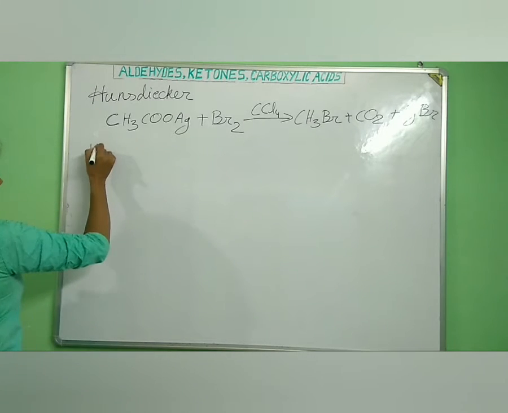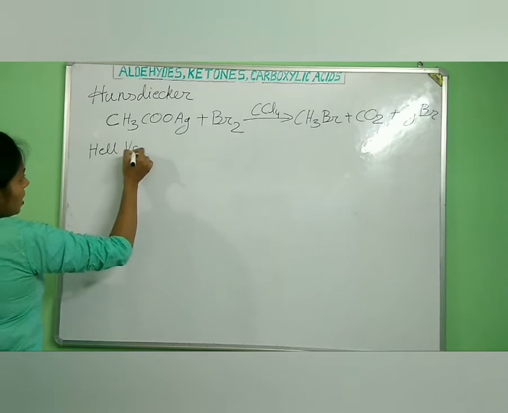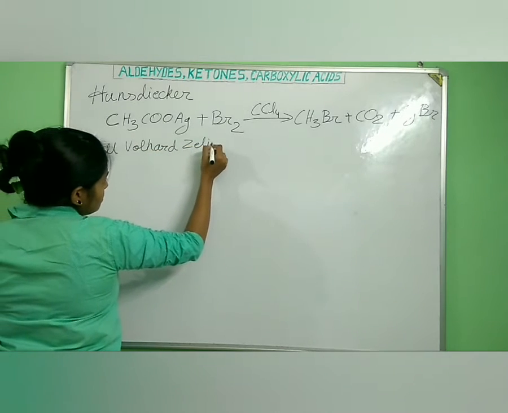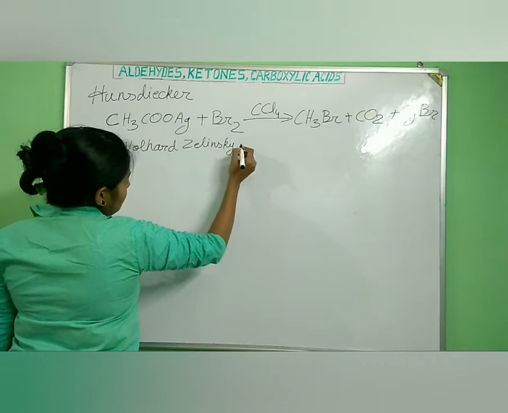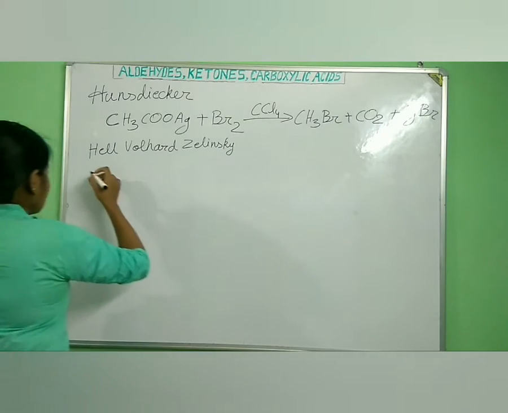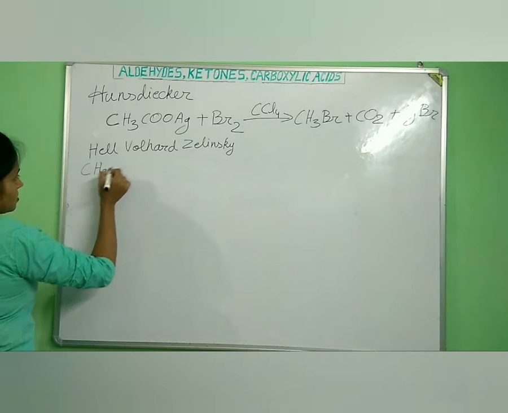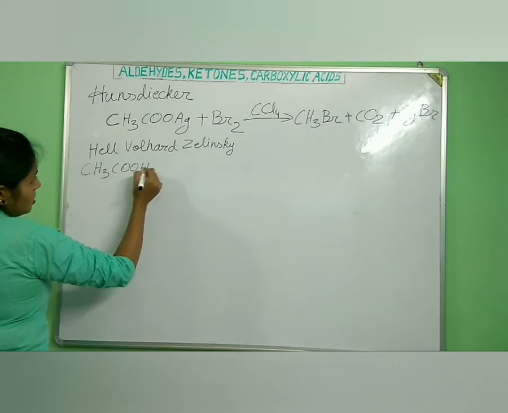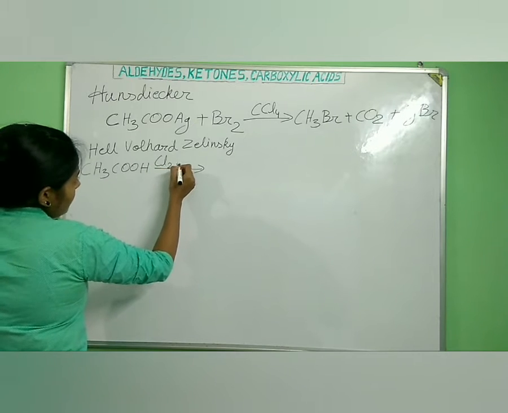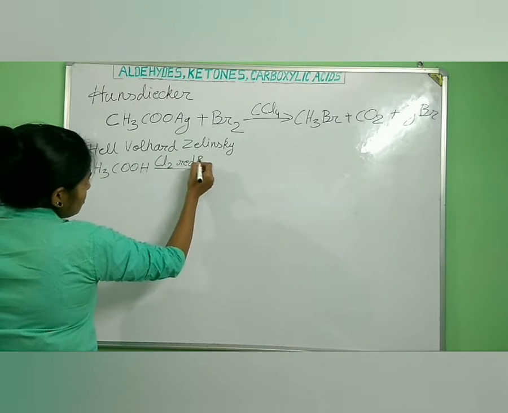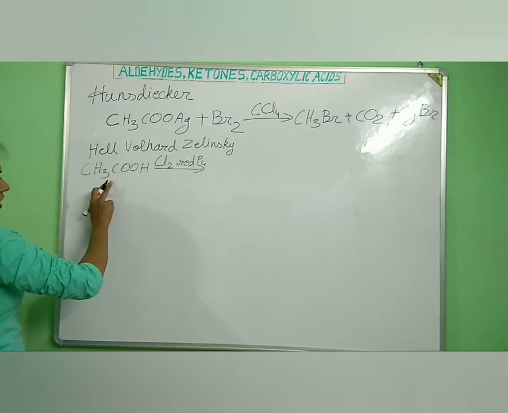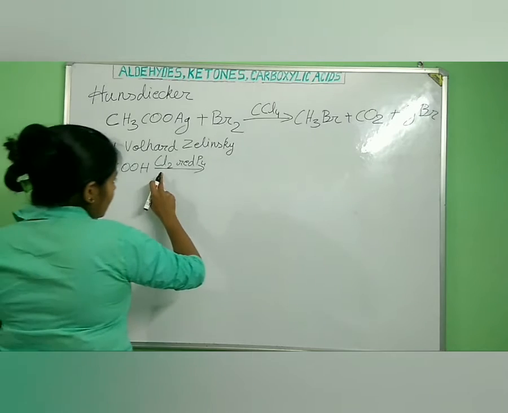Now let us next see the Hell-Volhard-Zelinsky reaction. What happens if we take any acid having alpha hydrogens? For example, acetic acid has alpha hydrogens. Now when we react it in presence of a halogen like chlorine and red phosphorus, the alpha hydrogens get replaced one by one by the halogen atom.